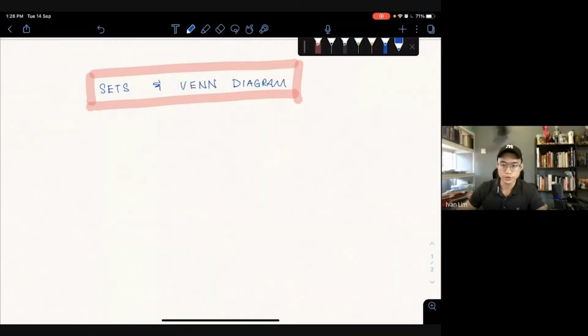Okay, in 3, 2, 1, welcome. Alright, sets and Venn diagrams. Okay, so today we'll be starting on this topic called sets and Venn diagrams. I'm pretty sure you all have encountered this word before, right? Or have learned some sort of concept on this. But right now we'll just be expanding a bit more. Okay, so try to recall what you all learned about sets and Venn diagrams.